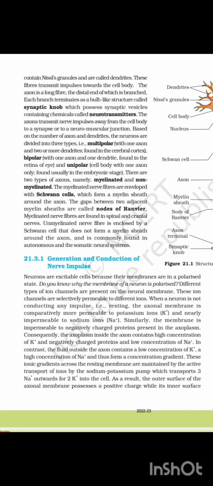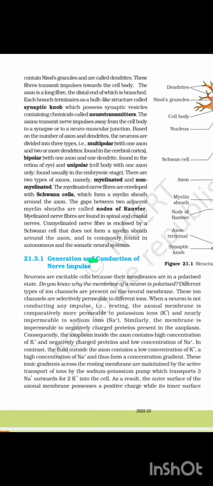There are two types of axons, namely myelinated and non-myelinated. The myelinated nerve fibers are enclosed by Schwann cells, which form a myelin sheath around the axon. The gaps between two adjacent myelin sheaths are called nodes of Ranvier. Myelinated nerve fibers are found in the spinal and cranial nerves. Unmyelinated nerve fiber is enclosed by a Schwann cell that does not form a myelin sheath around the axon, and is commonly found in the autonomic and the somatic neural system.